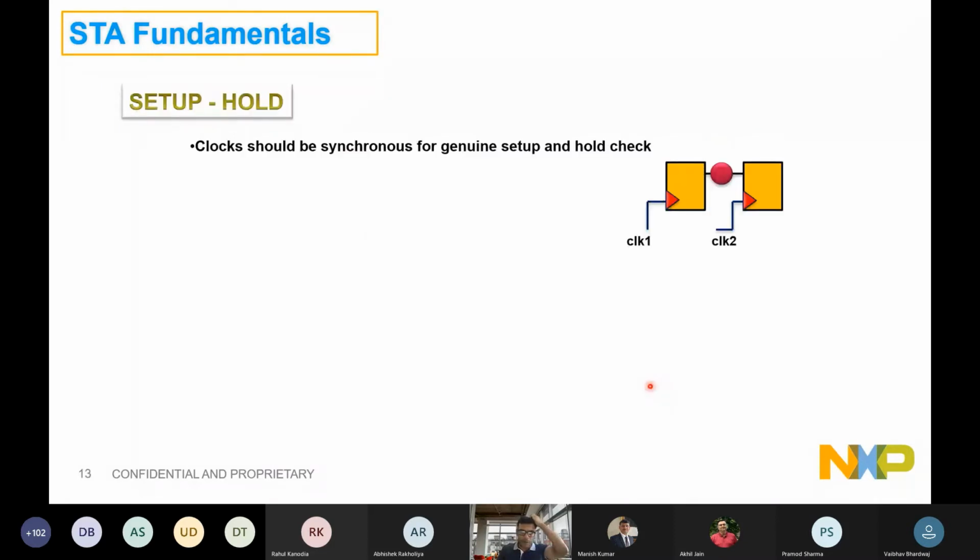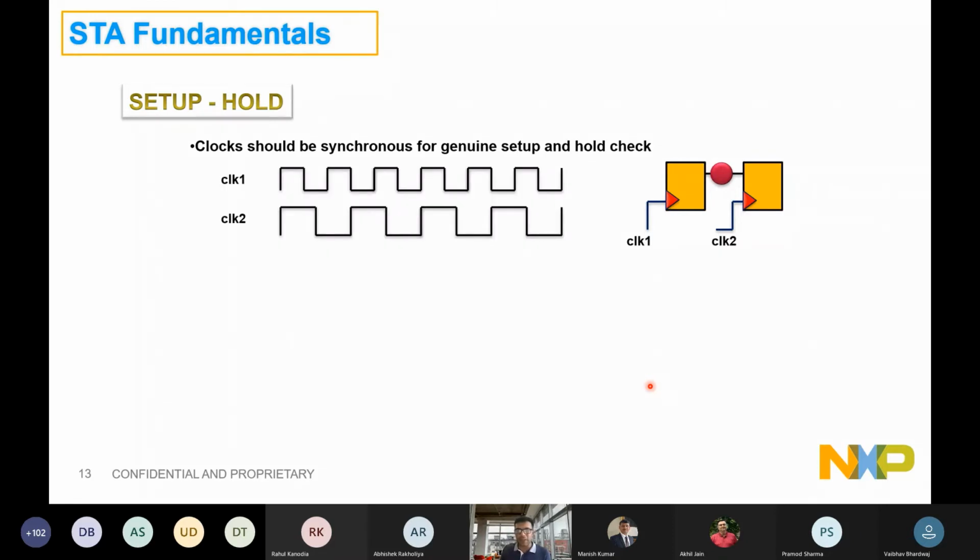Now moving to setup and hold. One of the important requirements is that whatever we are talking about is in reference to a clock, right? We can't model timing between any asynchronous clocks. Let's say that there is no relationship between clock 1 and 2, right? They are asynchronous. There is no correlation. But what timing tools usually do is automatically detect the most critical condition for setup and the most critical condition for hold.